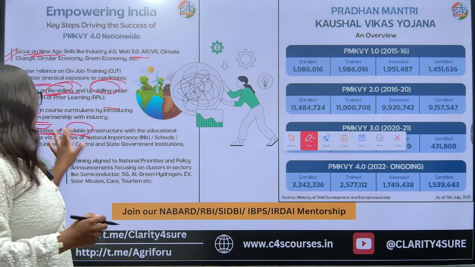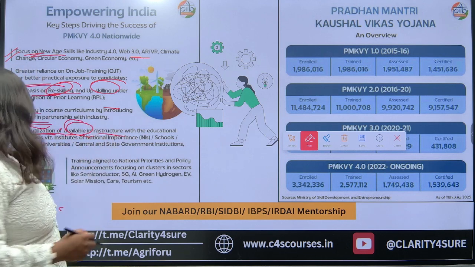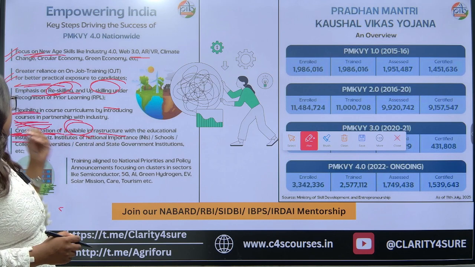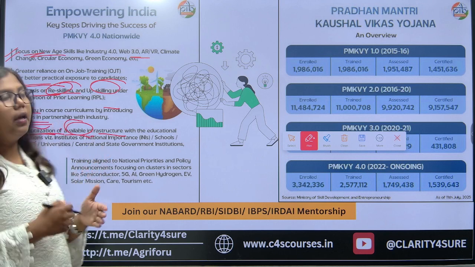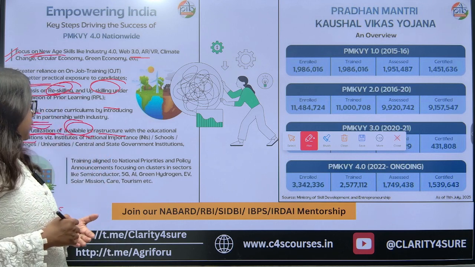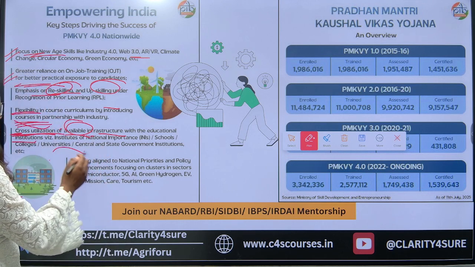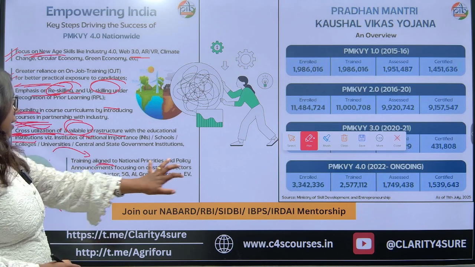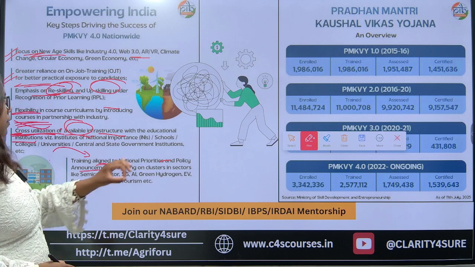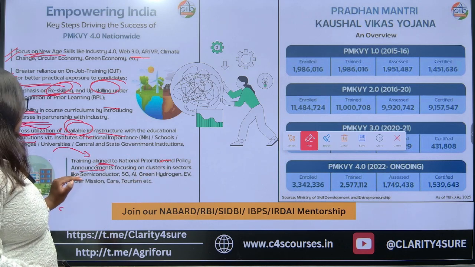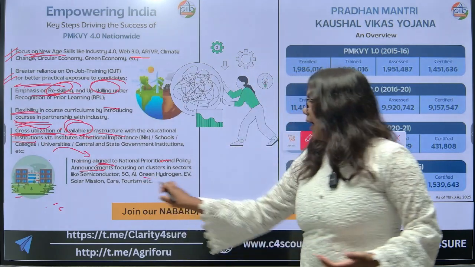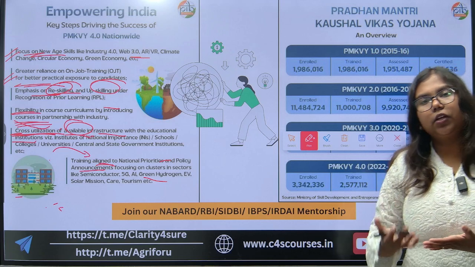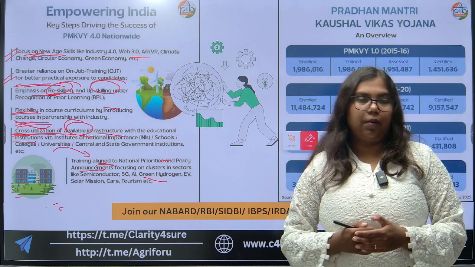And it is cross utilization of available infrastructure with the educational institutions, that is, institutes of national importance, schools, colleges, different state and central government universities, and it is providing them training aligned to the national priorities and policy announcements, which basically focus on clusters in sectors like semiconductor, 5G, AI, green hydrogen, circular economy, etc.